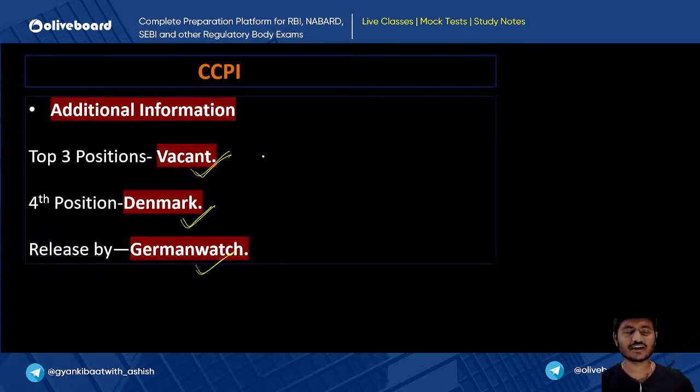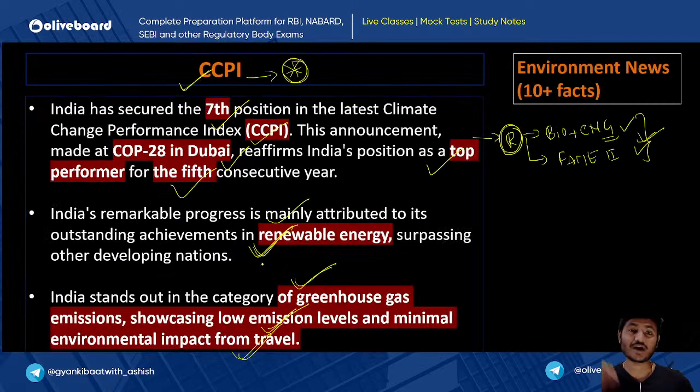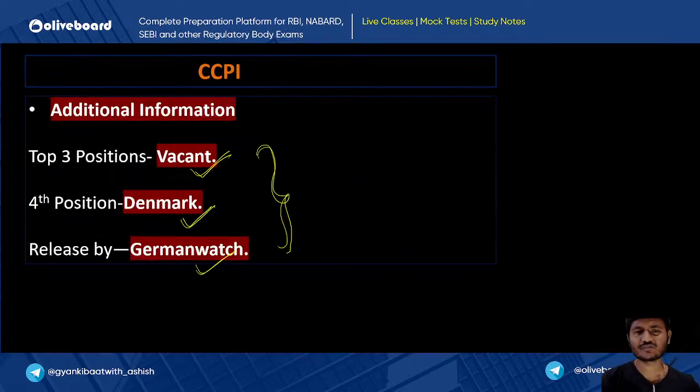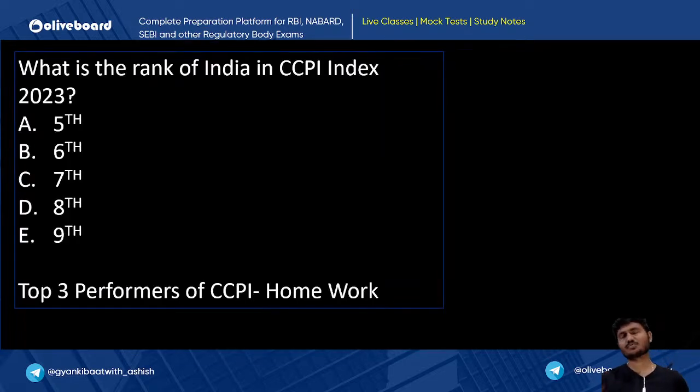These are important facts you need to remember about the Climate Change Performance Index, and why India is growing in the CCPI report. You can just say that we are promoting renewable energy. Bio CNG is one such factor, and the FAME scheme is another such factor. So somewhere we are promoting renewable energy, and that is why this result.